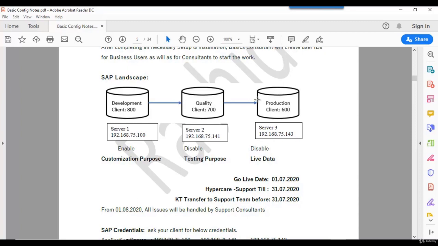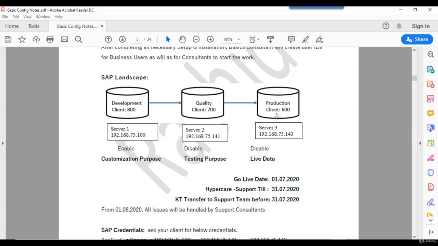In production, all day-to-day transactions, live transactions, are done in the production system only. That is the purpose of the production system. As a consultant using the production system, we have authorization to the business process only in display mode.